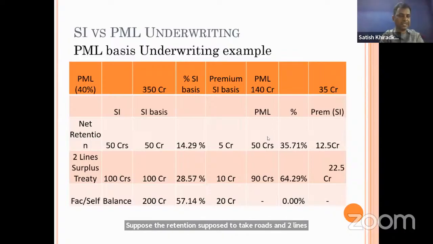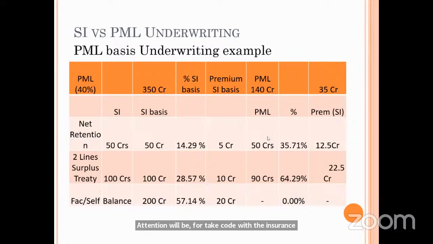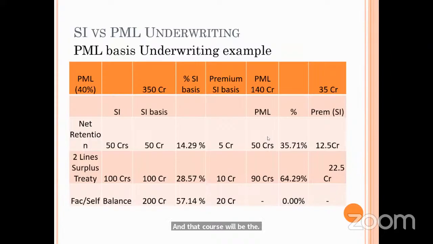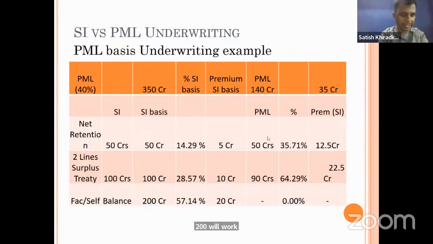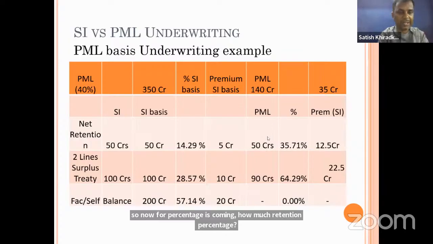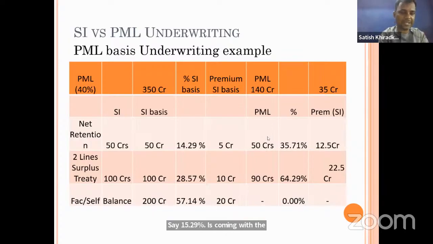First, retention will be 50 crore with the insurance company. Then 2 lines means 100 crore will be with the reinsurer, and the balance 200 will come back to the insurer or maybe a facultative. Now what are the percentages? 14.29% is with the insurance company, 28.57% with the reinsurer, and 57.14% with the facultative or self. So here there is no such problem. Even premium will be shared accordingly, 5 crore, 10 crore and 20 crore.